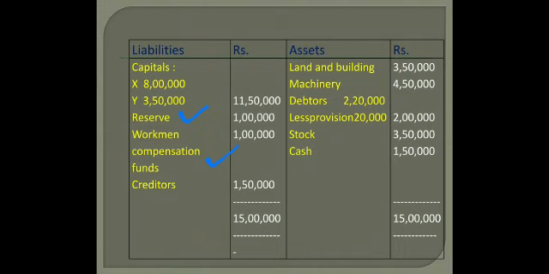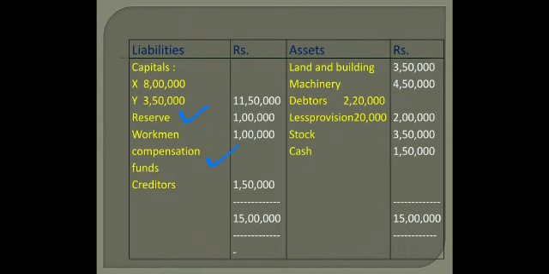And if anything is left in the reserve, then that will be distributed in the old ratio among the old partners. Say for example, 1 lakh is the amount of WCR, workmen compensation reserve. If the claim is 50,000, which is the case here, then old partners can enjoy only the leftover 50,000 rupees in the old ratio in their accounts.